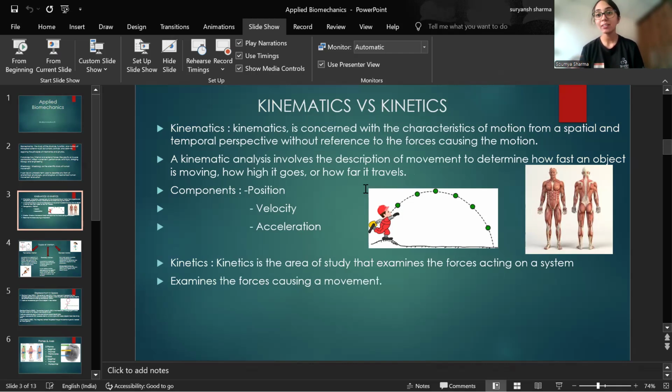What was the reason that this movement occurred at such a high pace, at such far level, or at this angle or velocity? Okay, so what was the reason for that movement? So reasons are the muscle pull, the gravity, okay, all these things. Okay, so kinetics is the area of study that examines the forces acting on a system. Okay, so it will always examine the forces causing a movement. It may be gravity, it may be muscular pull, it may be ligamental pull, it may be pressure due to ground reaction forces or anything. Okay, so that will all come under kinetics.